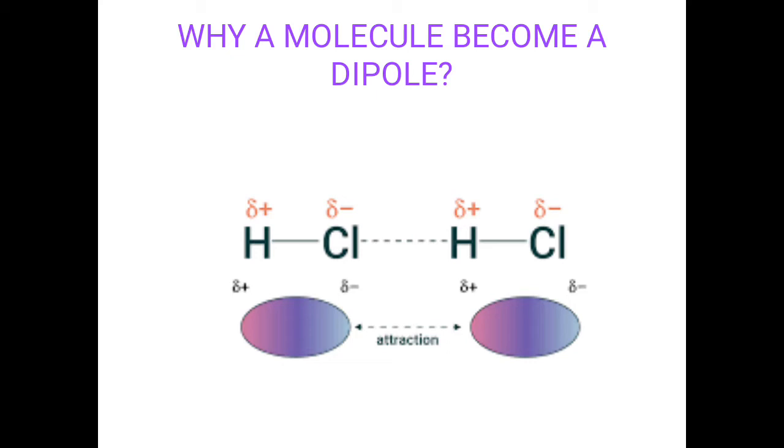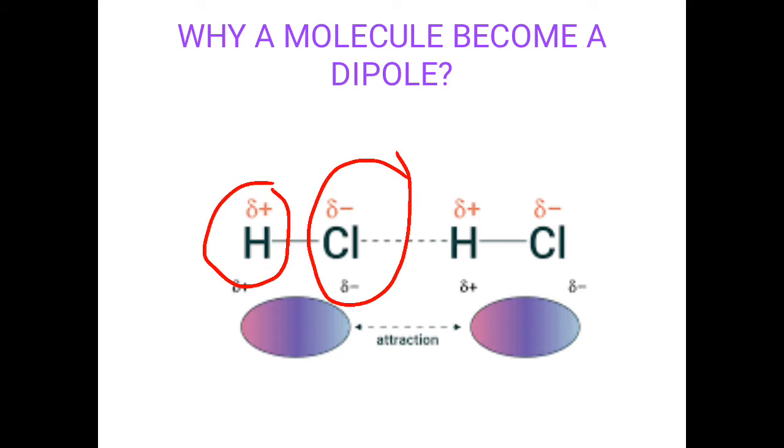First we need to understand why a molecule becomes a dipole. We know that the atom of hydrogen is bonded to the atom of chlorine in the compound hydrogen chloride. The chemical bond which is linking them, hydrogen and chlorine, is a single covalent bond.